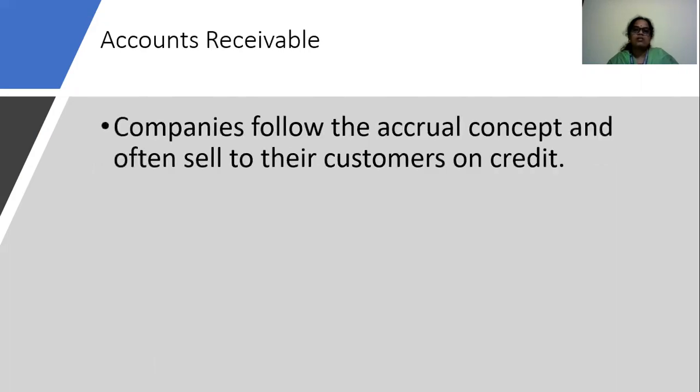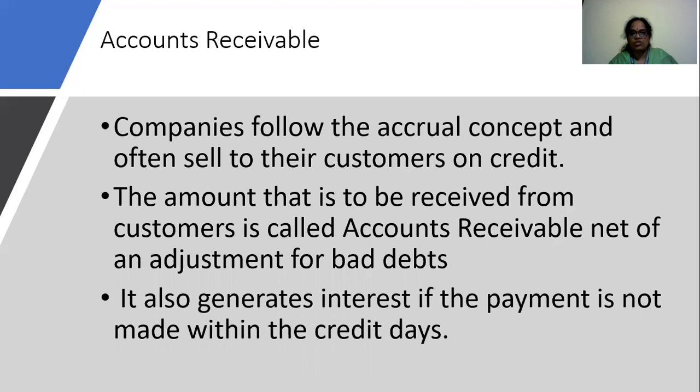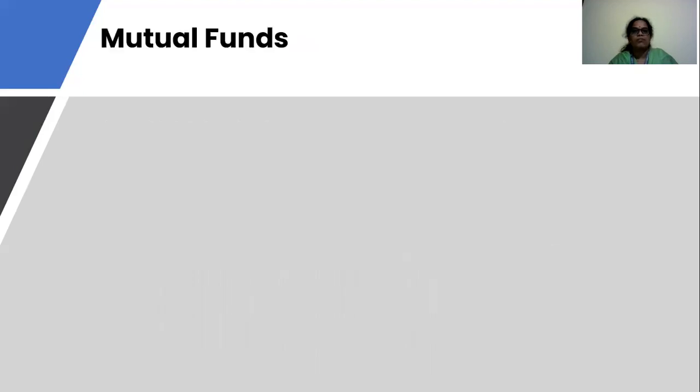Coming to the next type of financial asset, accounts receivable. Accounts receivable are a kind of financial asset that is available in the companies. The companies follow the accrual concept and often sell their goods or services to customers on credit. The amount that is to be received from customers is called accounts receivable, net of an adjustment for bad debts. It also generates interest if the payment is not made within the credit dates.